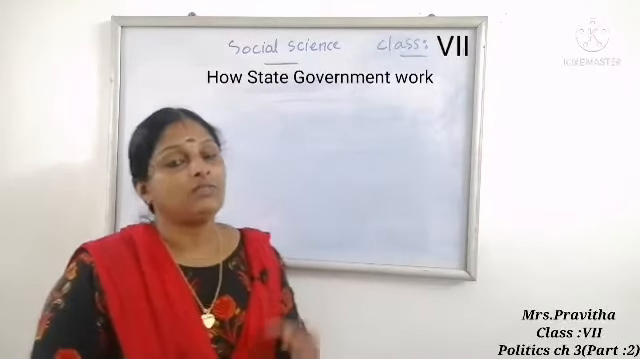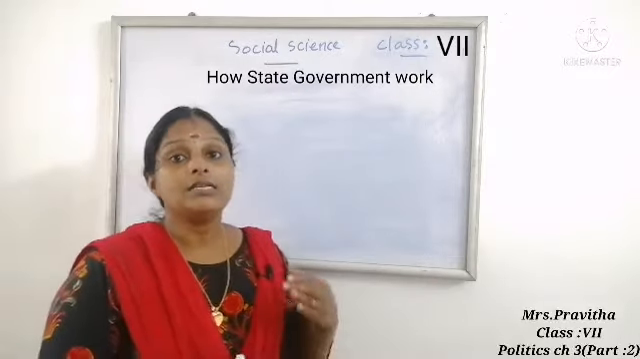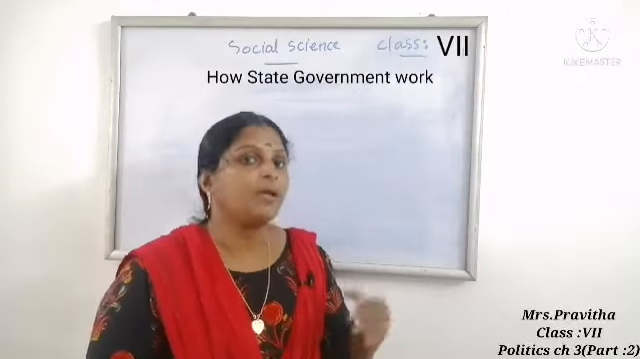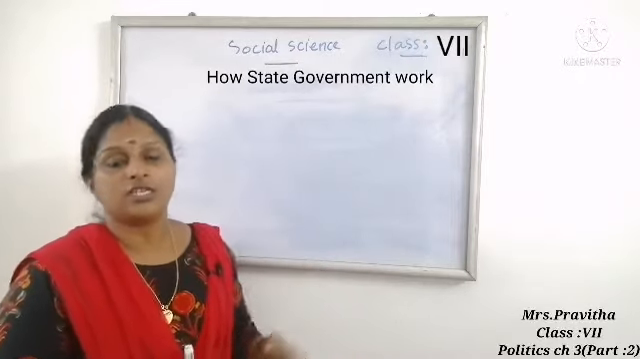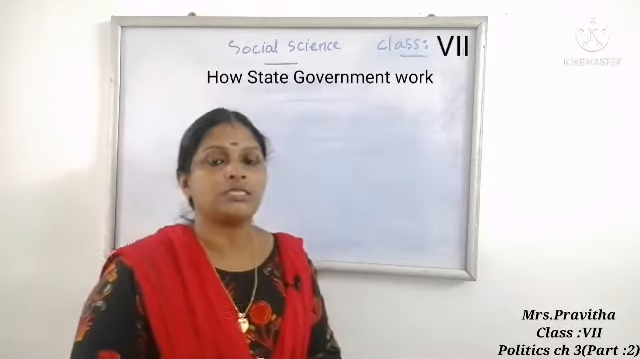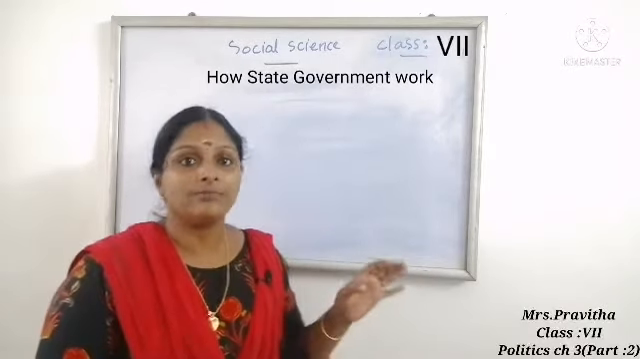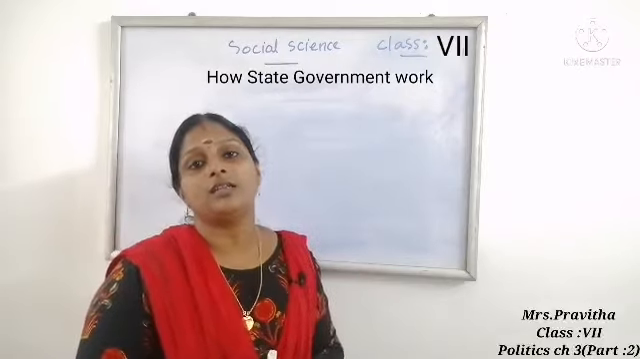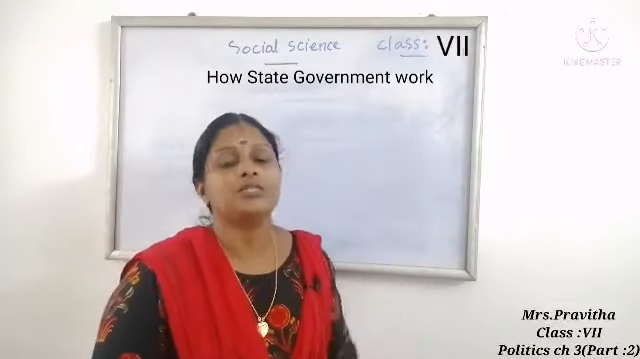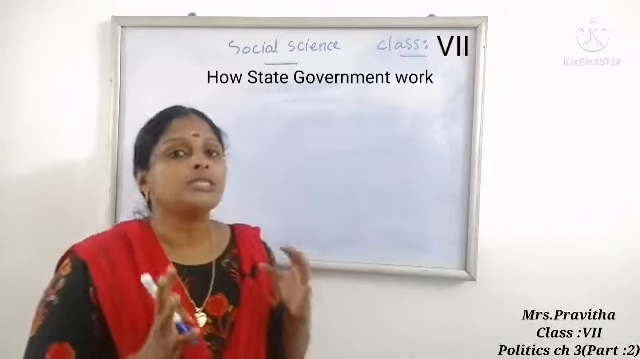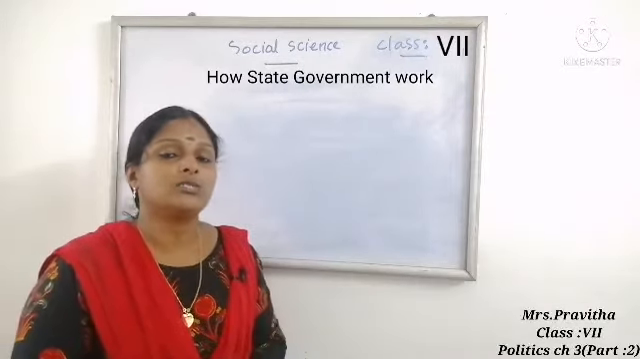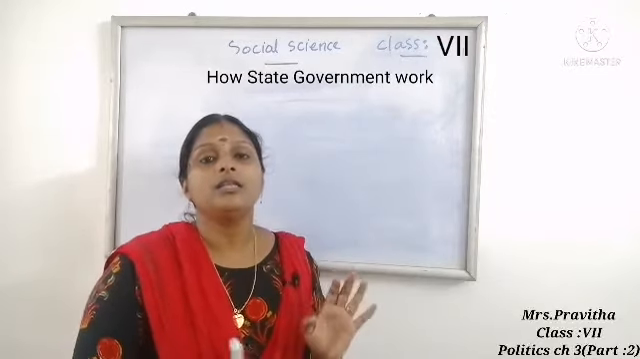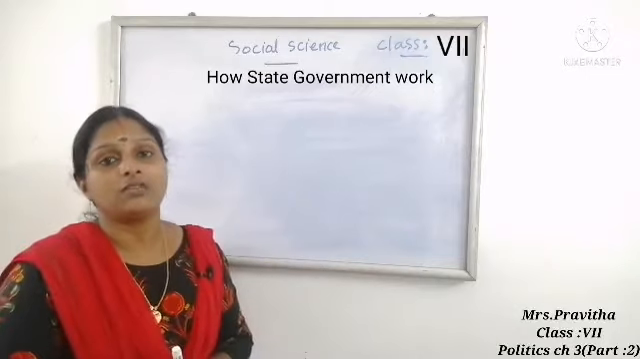So in a state, which type of election will be conducted? State legislative assembly election will be conducted. For the purpose of election, the entire state is divided into constituencies. Constituencies means areas. The total state is divided into areas, that is known as constituencies. How many constituencies are there in Kerala? 140 constituencies are there. So in all these constituencies election will be conducted.